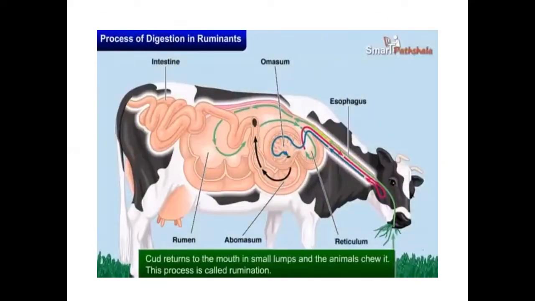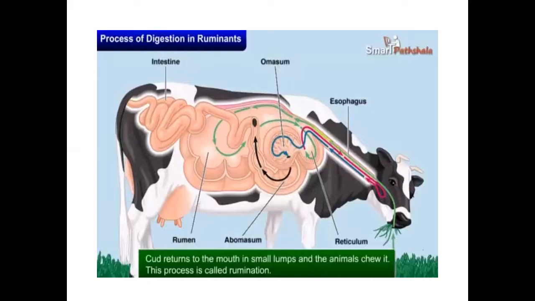Later, the cud returns to the mouth in small lumps and the animal chews it. So after sending the food into the rumen, the small particles present inside the mouth of these grass eating animals, these are called what, children? Cud, we will call. The cud remains inside the mouth of the grass eating animals. The cud returns to the mouth in small lumps and the animal chews it. This process is called what, children? Rumination. So these types of animals are called ruminants.